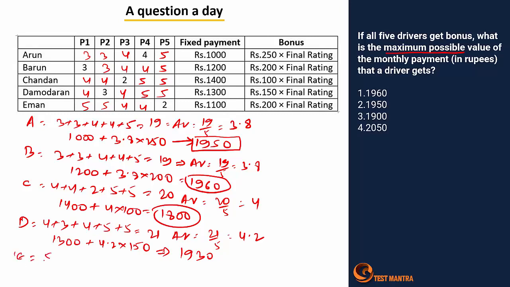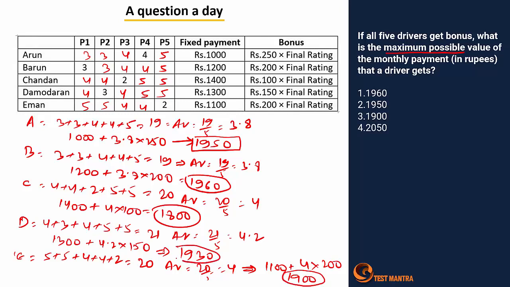And let's consider E. E, it's 5 plus 5 plus 4 plus 4 plus 2, which is 20 again. Average will be 20 by 5, or 4. Then the total will be 1100 plus 4 into 200. It's 1900.